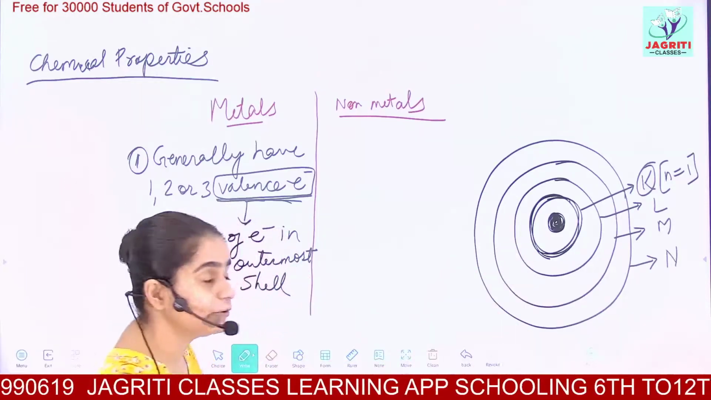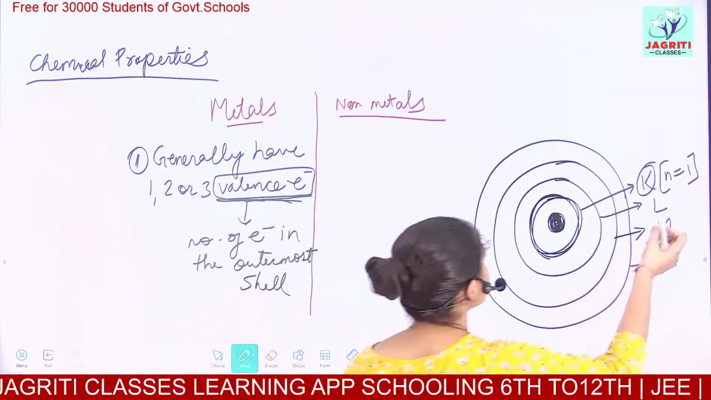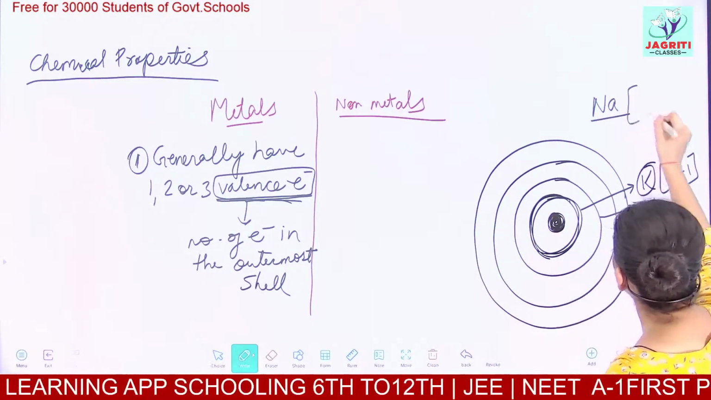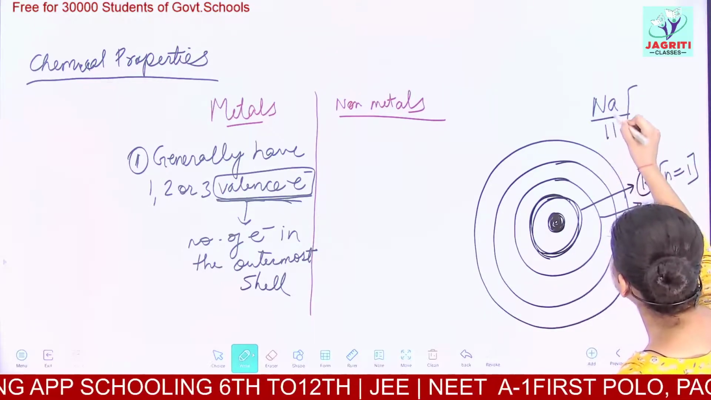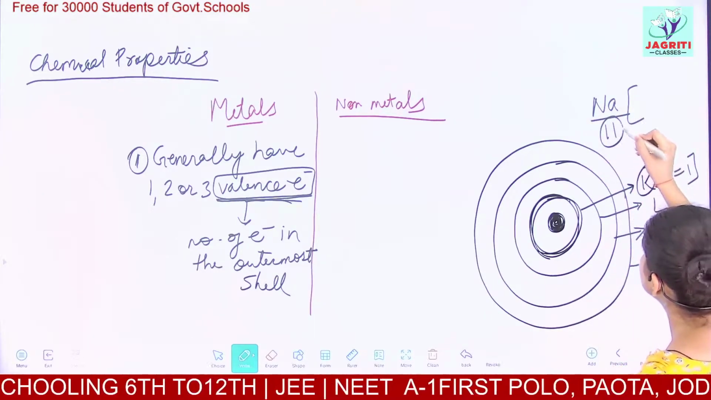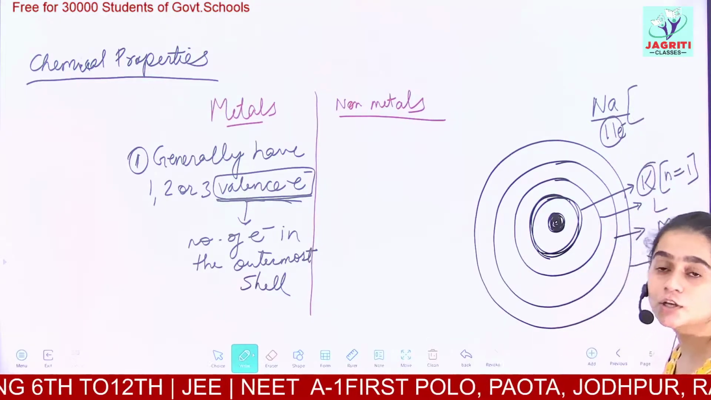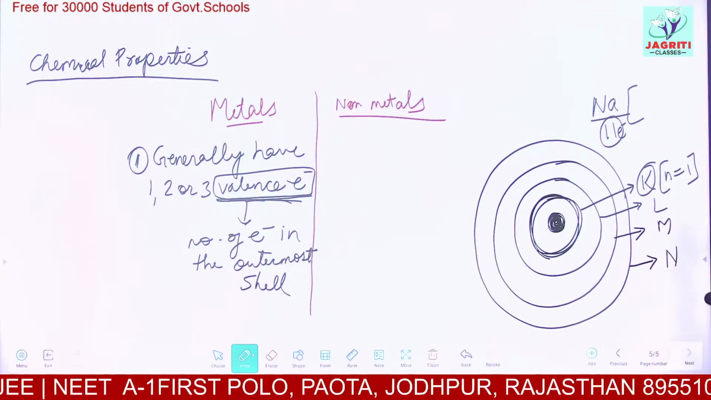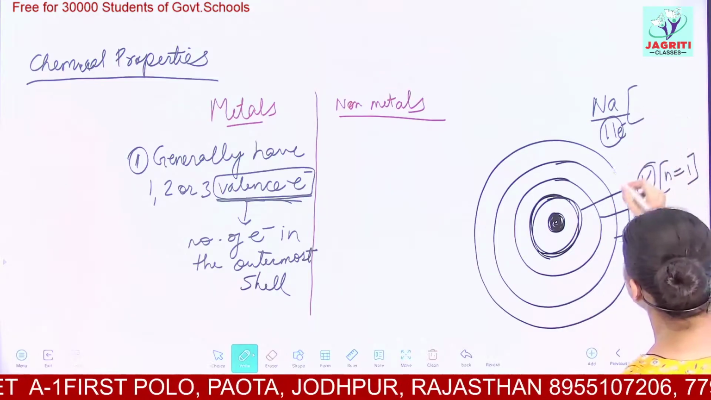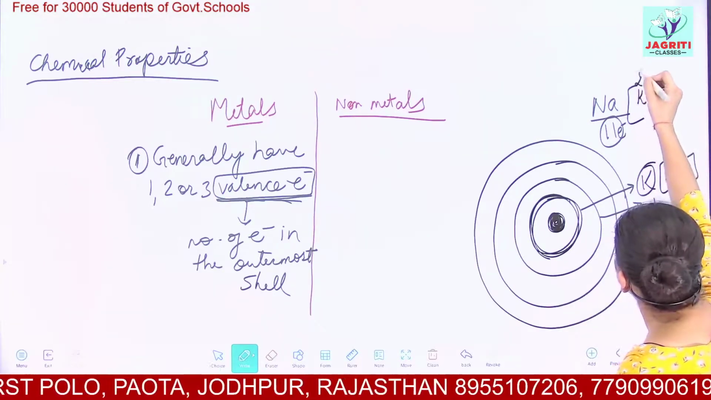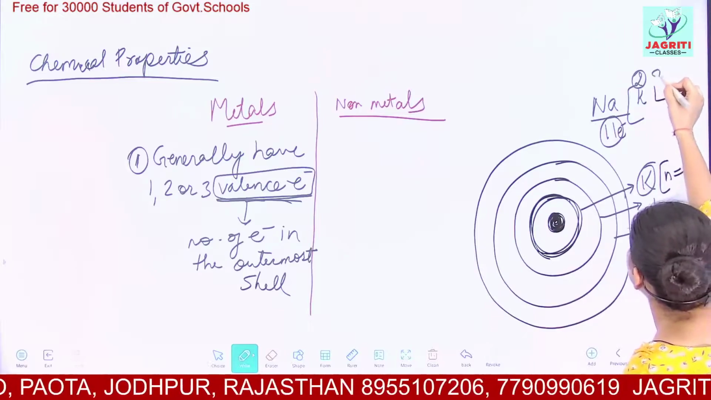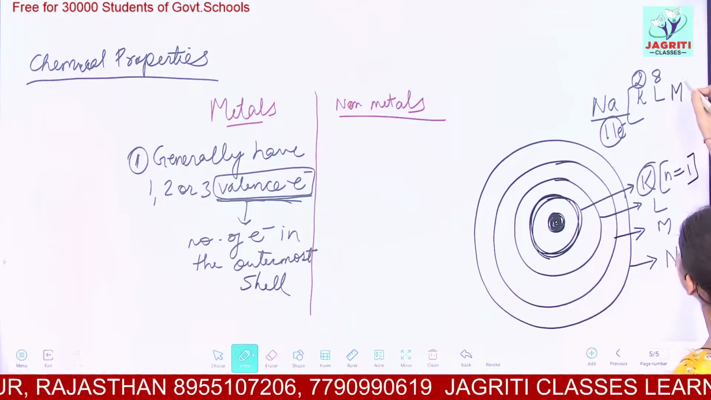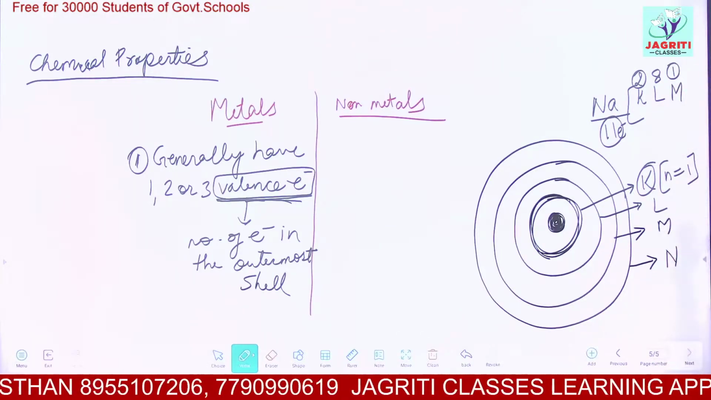So these are the different types of shells. Let's suppose I have an atom which is sodium. Its atomic number is 11, and atomic number means number of electrons, so sodium has 11 electrons. If I try to arrange these 11 electrons, I will have 2 electrons in the K shell, 8 electrons in the L shell. 8 and 2 make 10. One more electron is left, so I will have an M shell in which I will have one more electron.